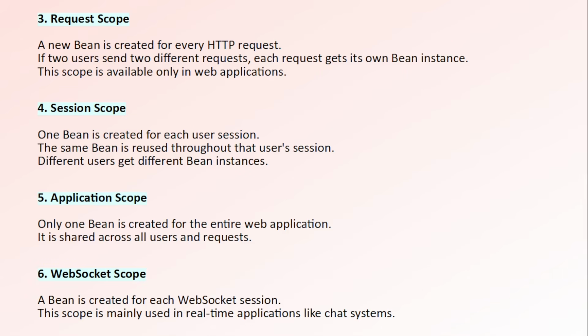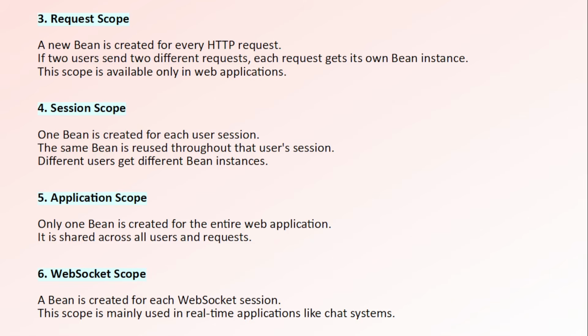Now there are more scopes, like request scope. In request scope, a new bean is created for every HTTP request. If two users send two different requests, then each user gets its own bean instance. And this scope is available only in web applications. Now next one is session scope. In session scope, one bean is created for each user session and the same bean is reused throughout that user session, and different users get different bean instances.